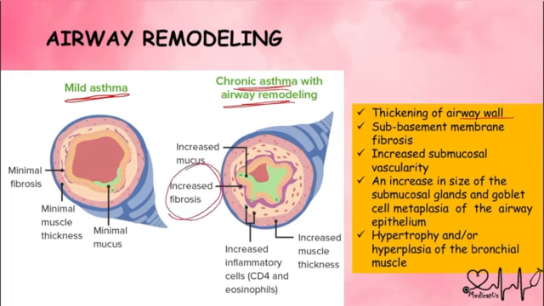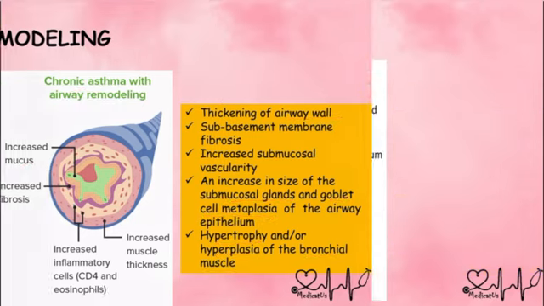There will also be increased submucosal vascularity, and the submucosal glands will increase in size because of the excess amount of mucus secretion. They have to secrete excess mucus. So the submucosal glands and goblet cell metaplasia will be seen. Also the hypertrophy and hyperplasia of bronchial muscle will be seen. This all comes under airway remodeling.